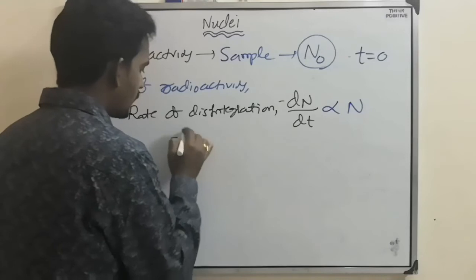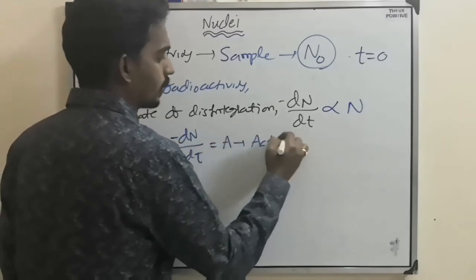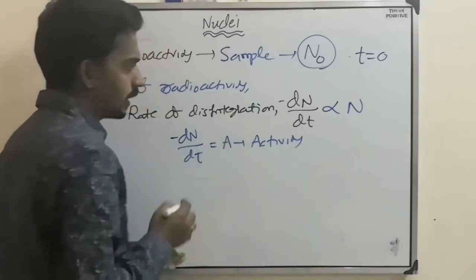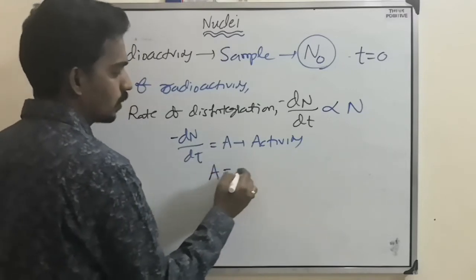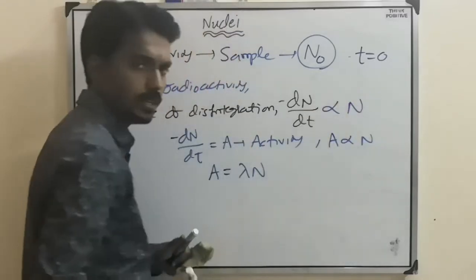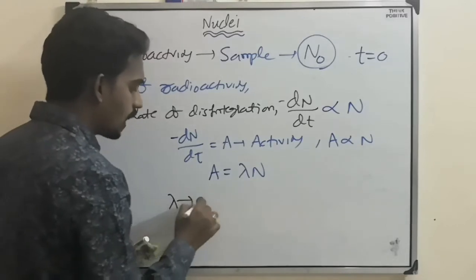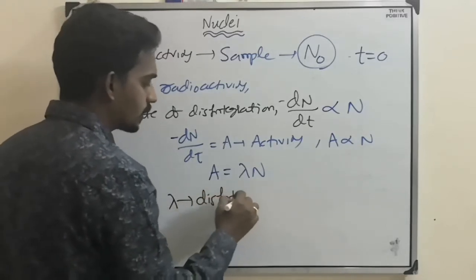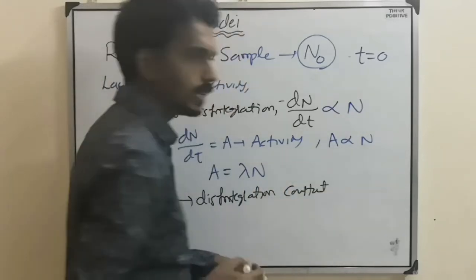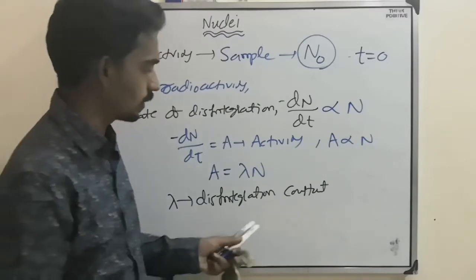This minus dN by dt we call activity, radioactivity or rate of disintegration. So A equal to lambda N, because here A is proportional to N and the proportionality constant is called lambda. This lambda is called the disintegration constant: disintegrations per second, per minute, per year, like that.